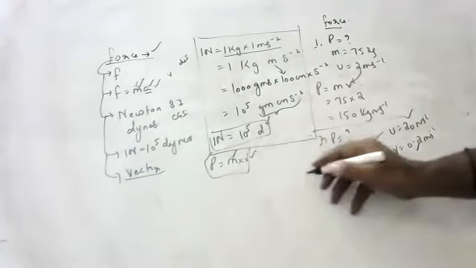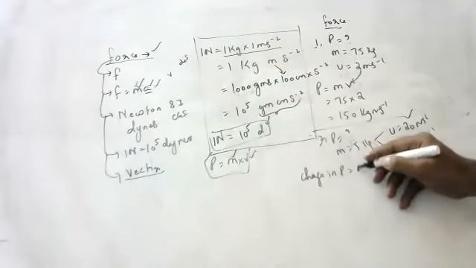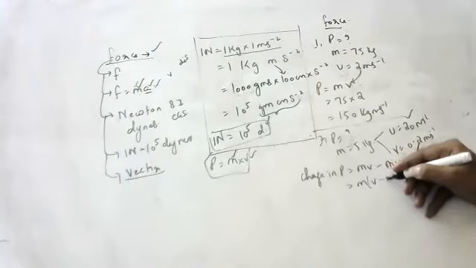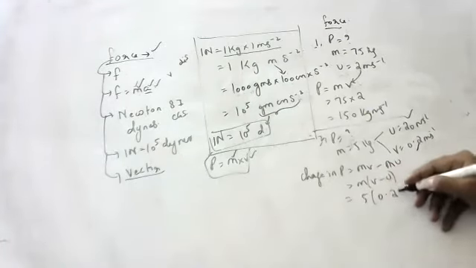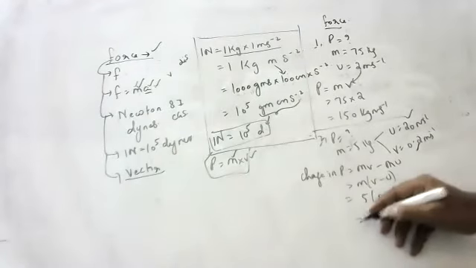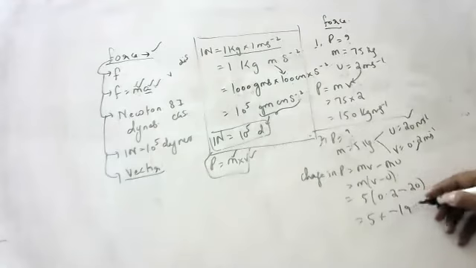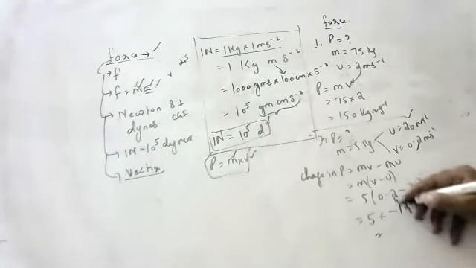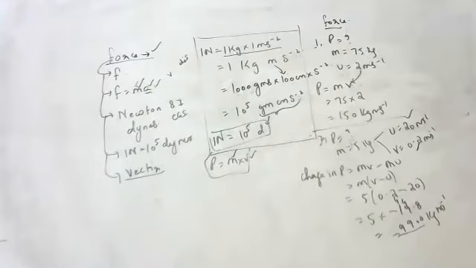Change in momentum is equal to mv minus mu. So m is common, m into (v minus u). Can you tell me the answer? 5 into (0.2 minus 20). 0.2 minus 20 is how much? Minus 19.8. 5 into 19.8 is 99. Minus 99 kg meter per second.